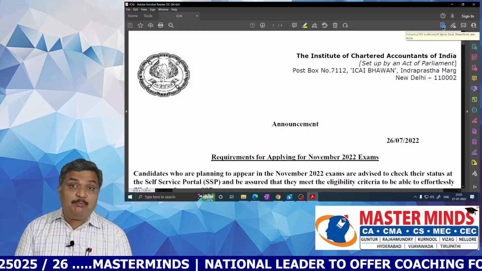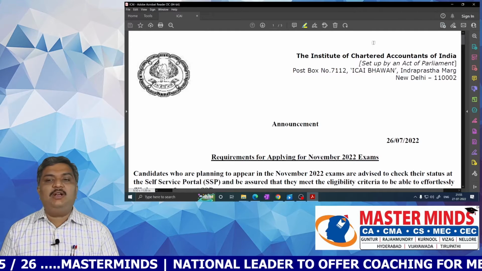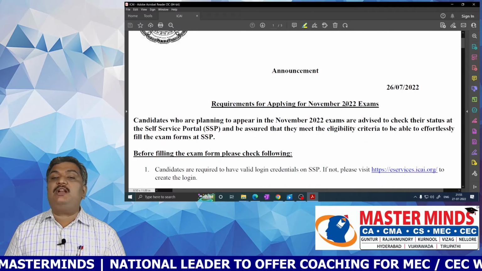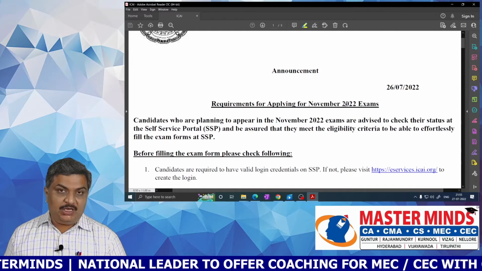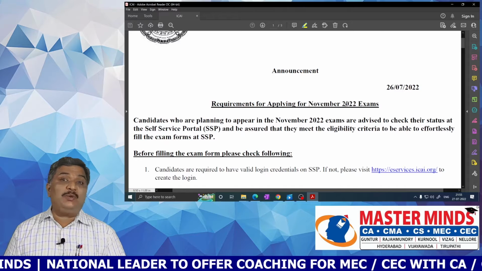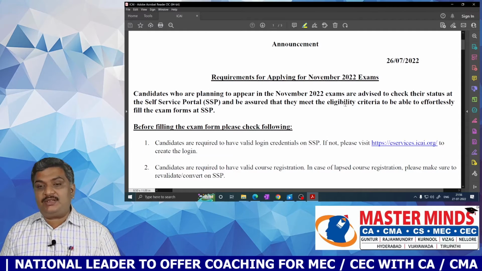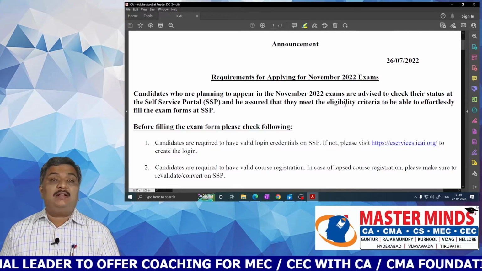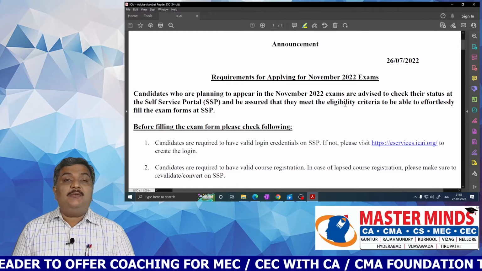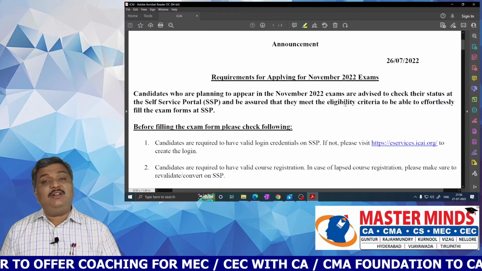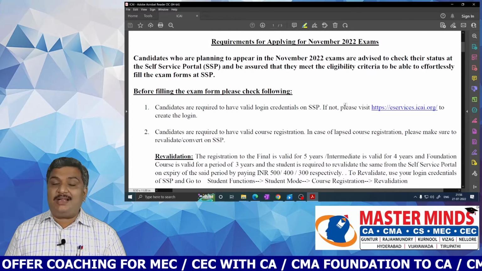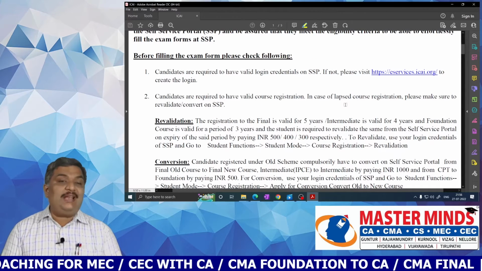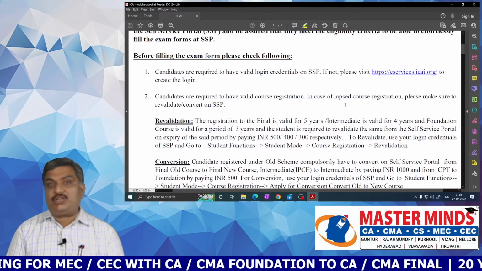Here is an important announcement from the Institute of Chartered Accountants of India regarding the requirements for applying for November 2022 examinations. The candidates who are planning to appear for November 2022 examinations are advised to check their status at the SSP and make sure that they can effortlessly fill the exam application and write the examinations in the November 2022 attempt. Before filling the examination form, the candidates have to check the following things.